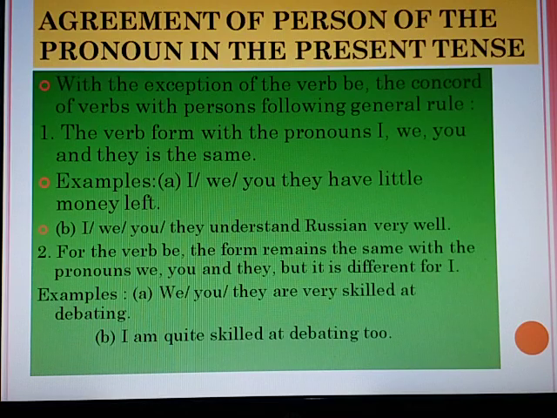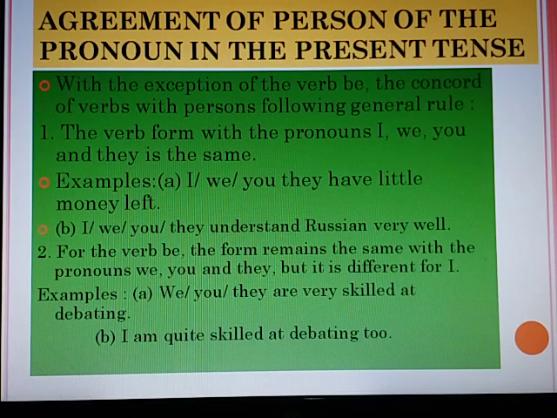Agreement of person of the pronoun in the present tense. With the exception of the verb be, the concord of verbs with persons follows general rules. Number one, the verb form with the pronouns I, we, you and they is the same. Like, I, we, you and they have little money left. Here have is plural. I, we, you or they understand Russian very well.